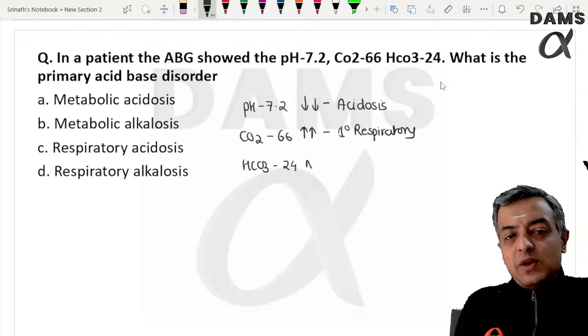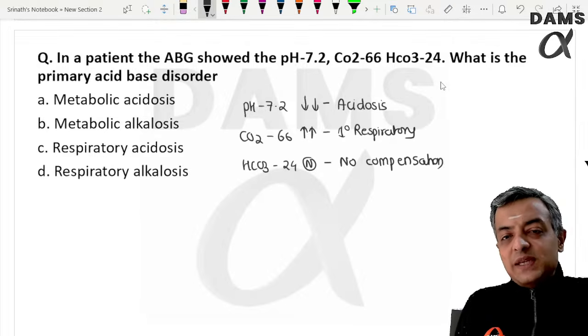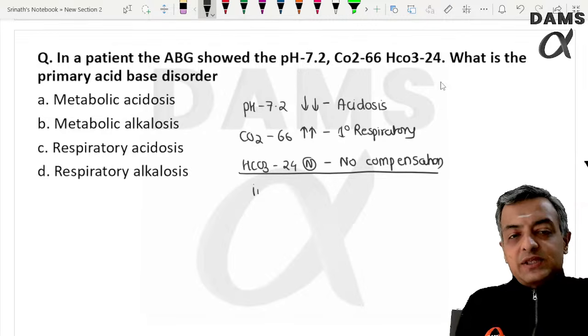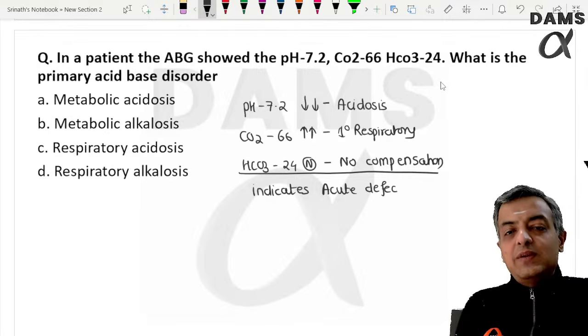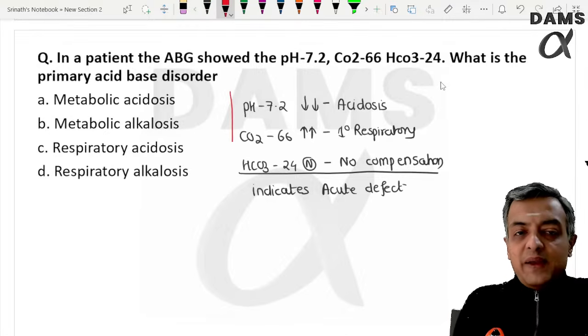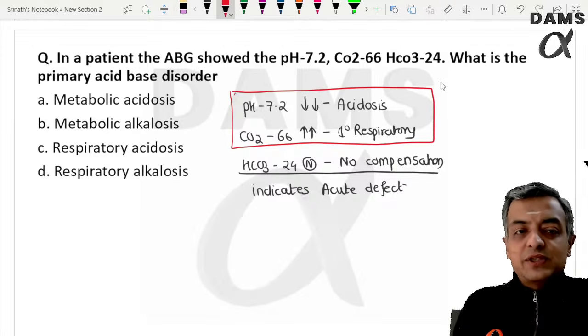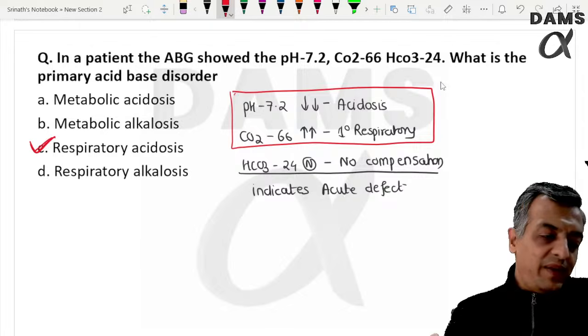Bicarbonate remains normal, indicating no compensation is present. If no compensation is there, it indicates it is an acute defect. There was no time for compensation. That would include an acute defect, but that was not asked in the question. They were asking you only what is the primary defect.